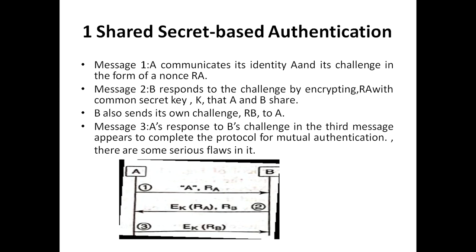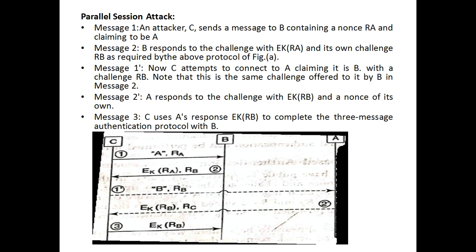Then when A receives this information, A's response to B's challenge in the third message appears to complete the protocol for mutual authentication, but there are some serious flaws in it. So what are the flaws? We'll see. We call it a parallel session attack. Suppose an attacker C sends a message to B containing a nonce RA and claiming to be A. Then B responds to the challenge by encrypting the value of RA with the secret key, along with its own challenge RB, as required by the above protocol.